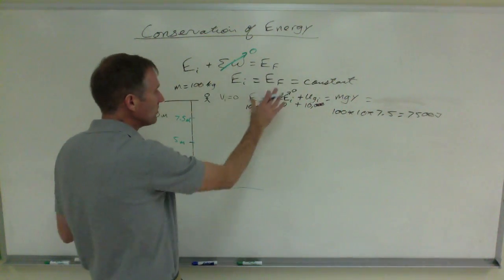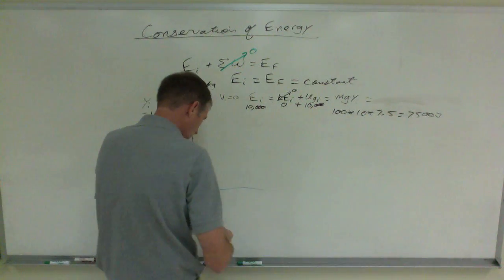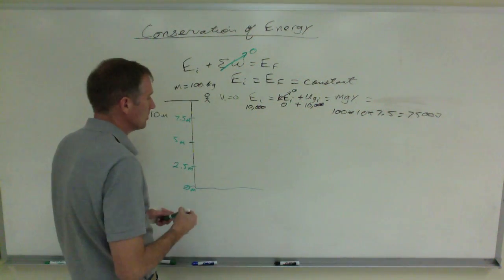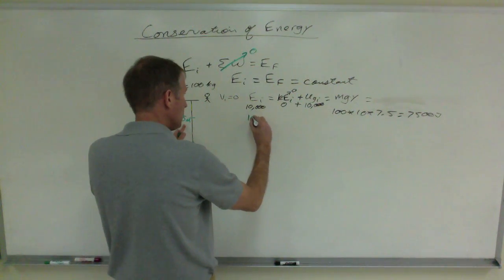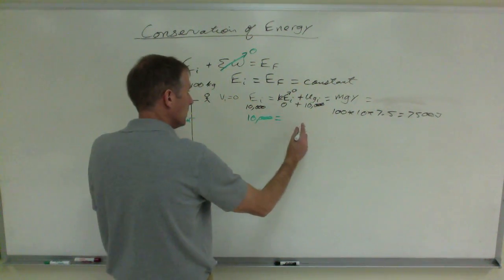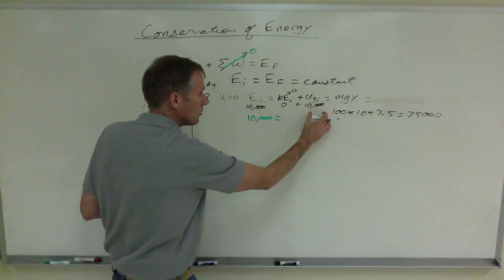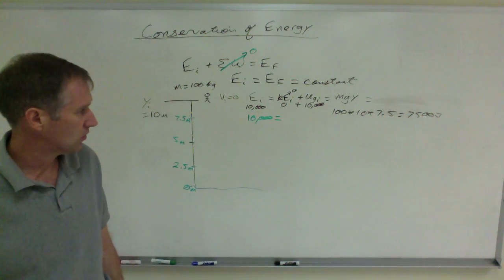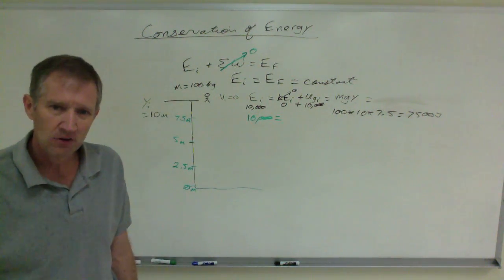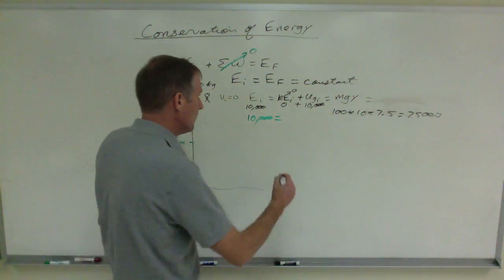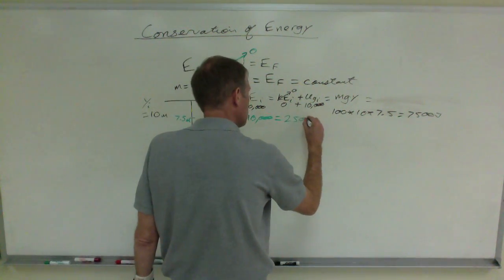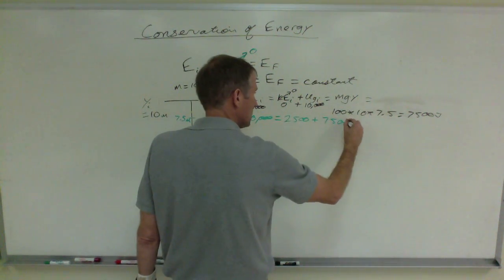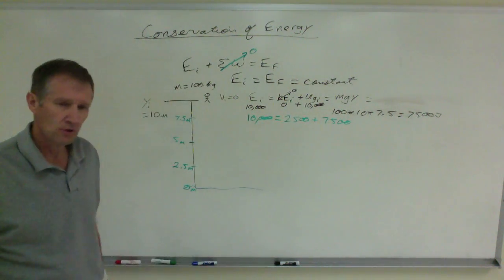But wait a second, energy is conserved. His total energy is 10,000 joules. So at this point, he's got a total energy of 10,000 joules, but he only has 7,500 joules of potential energy. Where did the other 2,500 joules go? They went into kinetic energy. He's speeding up as he falls. And so this is 2,500 joules of kinetic energy and his remaining 7,500 joules of potential energy.